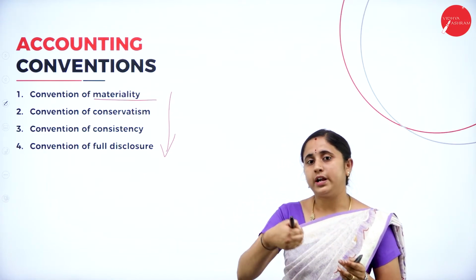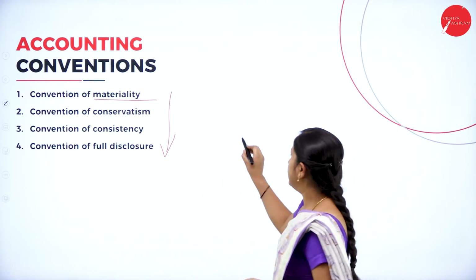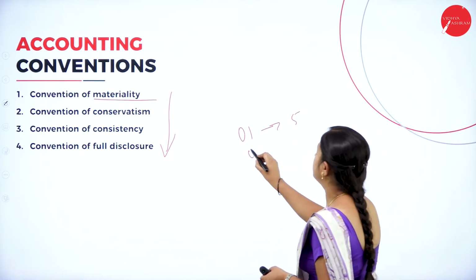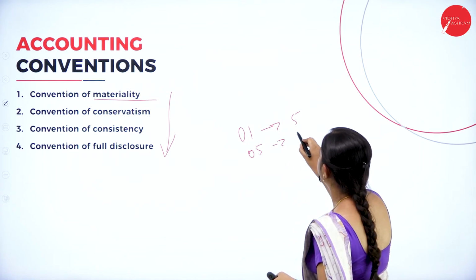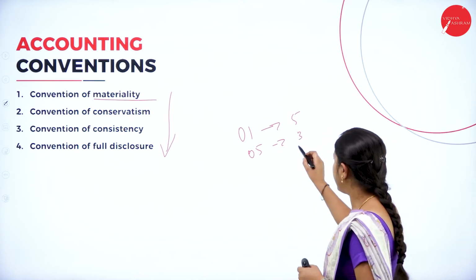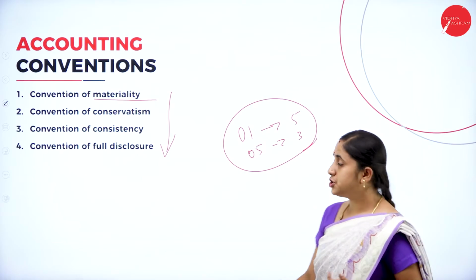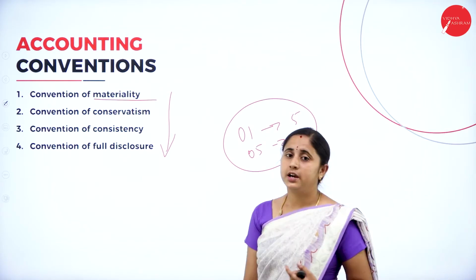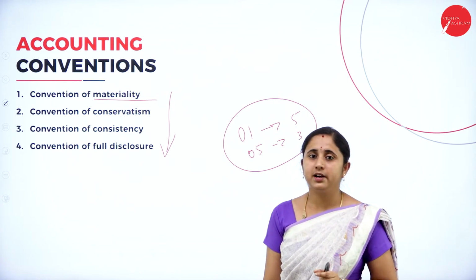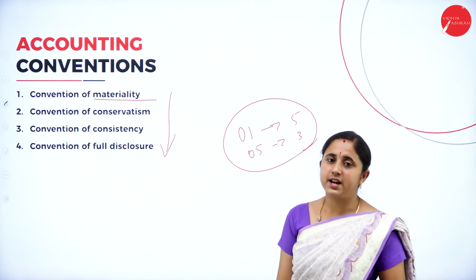On day 1, the value of the pencil is 5 rupees; on day 5, it reduces to 3 rupees. There is no need to record such detailed information. When it is necessary, just give the detailed information for such a transaction.